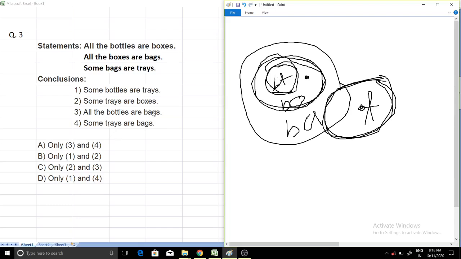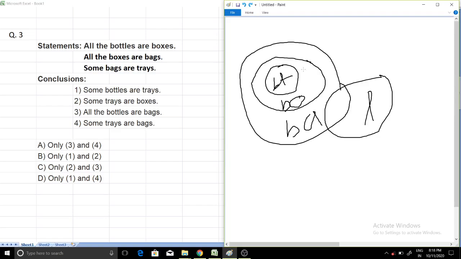All the bottles are bag. So this is bottle, this second circle is bottle. So all bottles are bag. Yes, it's true, because bottle is inside bag. This is the outer circle. So bottle is inside bag. So this is also true.